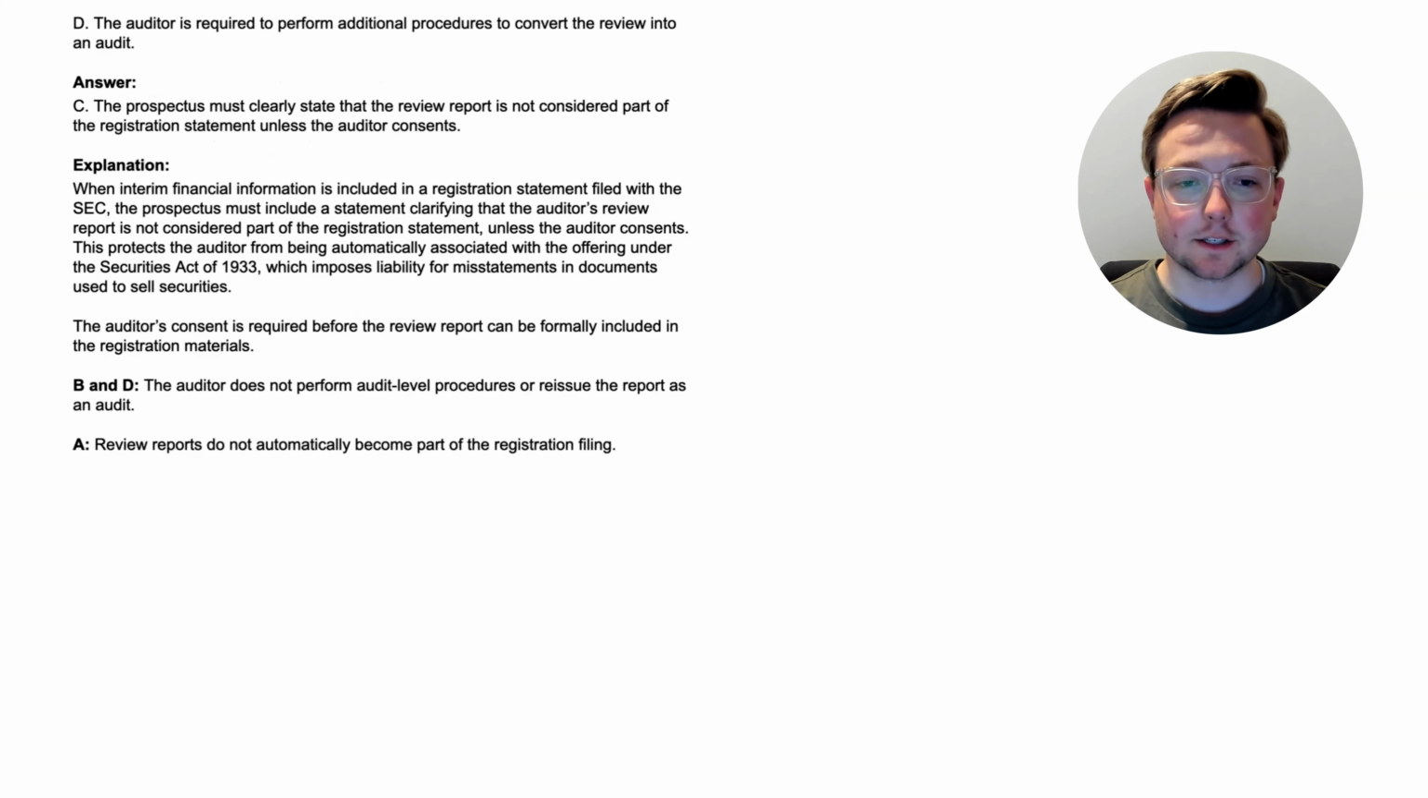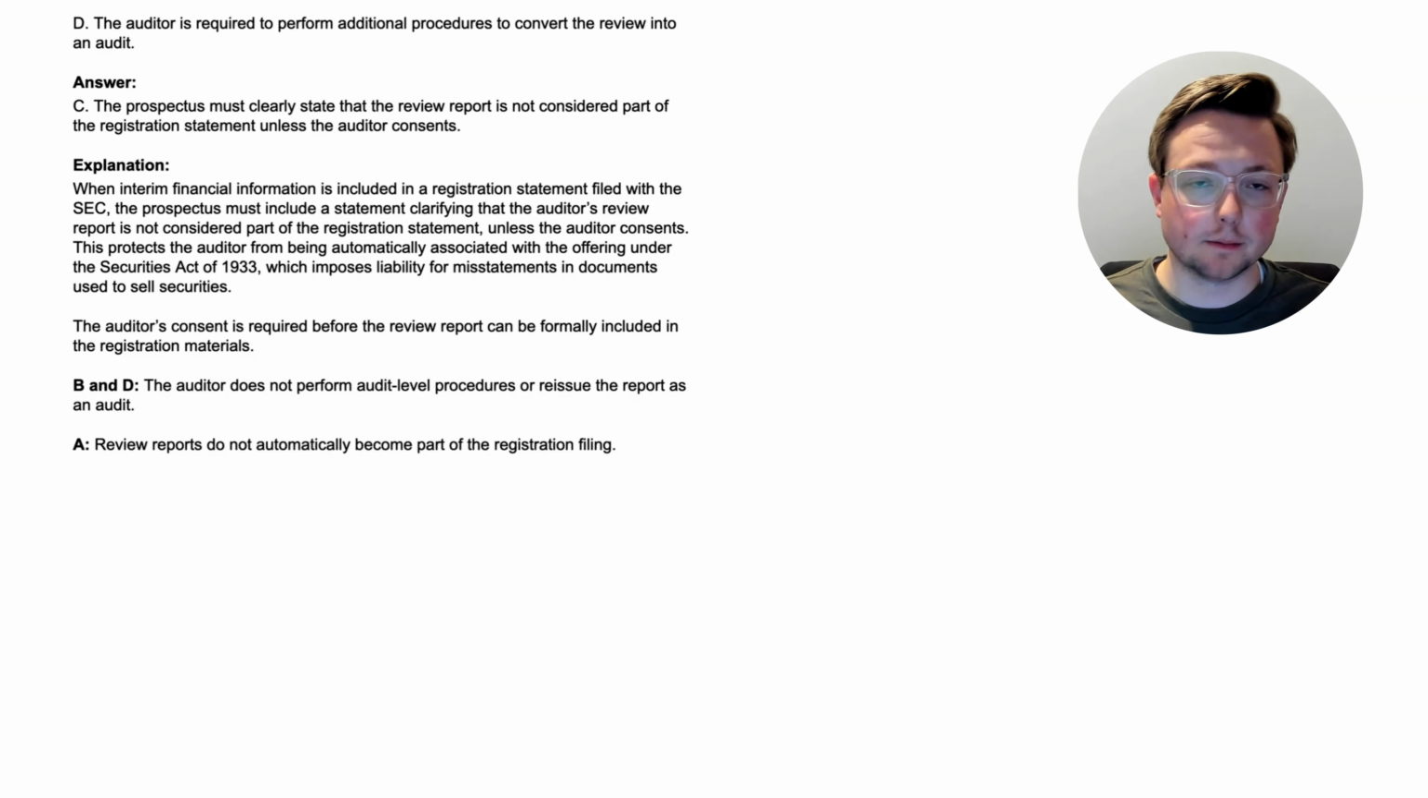All right, here we are at the answer C. The prospectus must clearly state that the review report is not considered part of the registration statement unless the auditor consents. Now, if you have any idea what a prospectus is, again, that's great. I had no idea what this was talking about when I was learning about this before. When interim financial information is included in a registration statement filed with the SEC, which by the way is basically how somebody registers with the SEC, the prospectus, this is what it does, must include a statement clarifying that the auditor's review report is not considered part of the registration statement unless the auditor consents. This protects the auditor from being automatically associated with the offering under the Securities Act of 1933, which imposes liability for misstatements in documents used to sell securities.